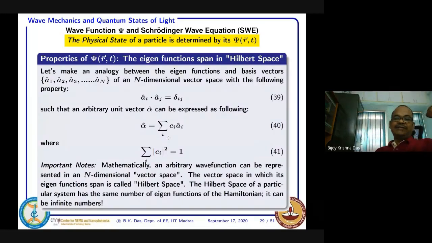Right? So now you see, in linear algebra, what we learn for an n-dimensional vector space is that the basis vectors follow this, and any arbitrary unit vector you can also express in terms of basis vectors as a superposition. So that is actually what we know from linear algebra for an n-dimensional vector space. These things have to be satisfied.